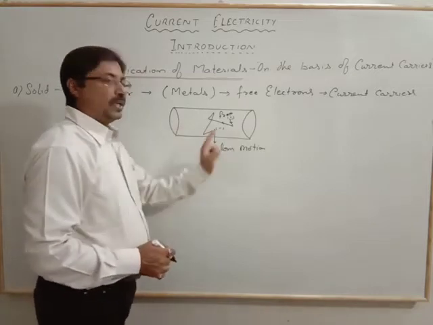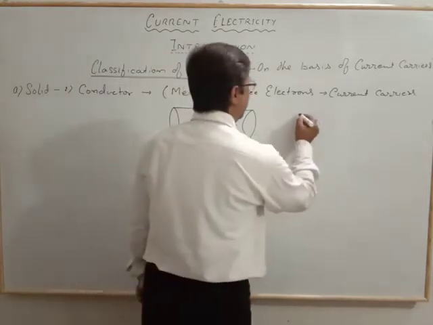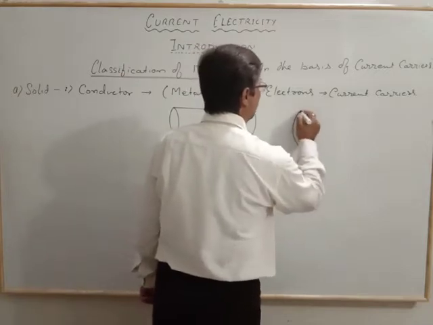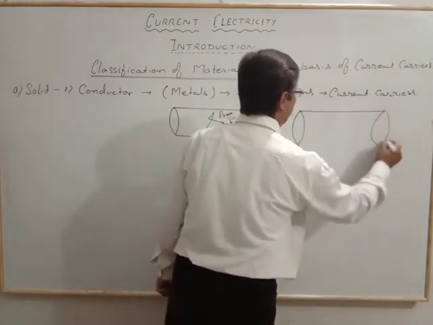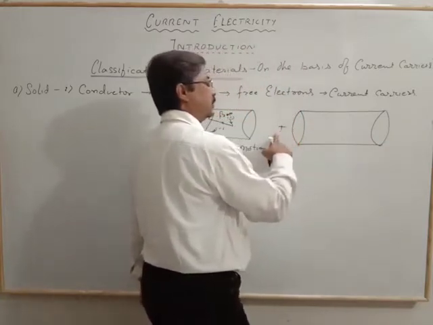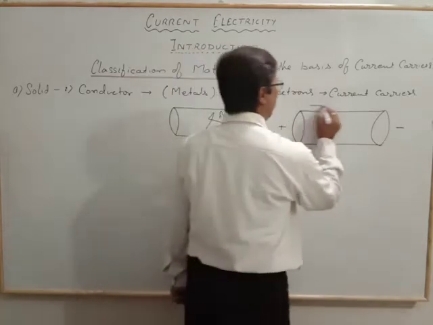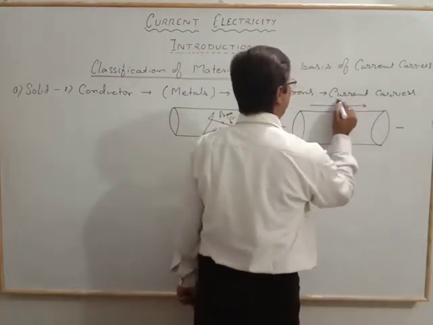When no potential is applied, the motion is random. Whenever a potential is applied, these electrons drift in a particular direction, opposite to that of the applied field. Suppose this is positive and this is negative. In that case the field is generated, the electric field E vector.